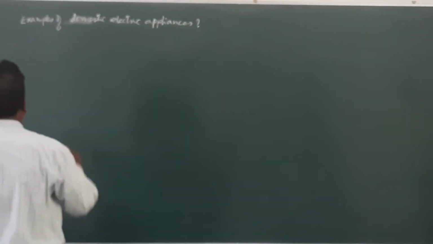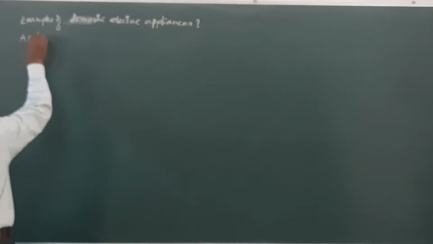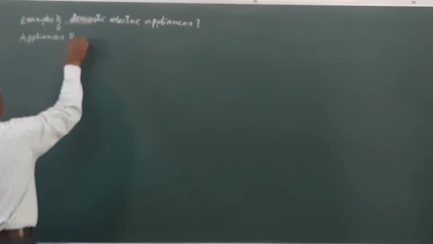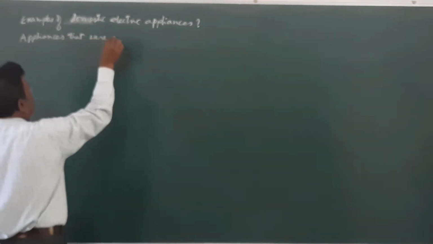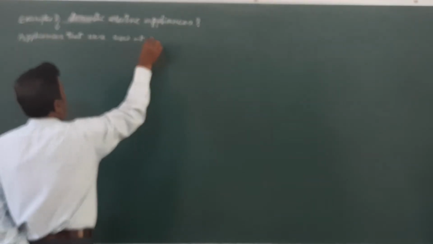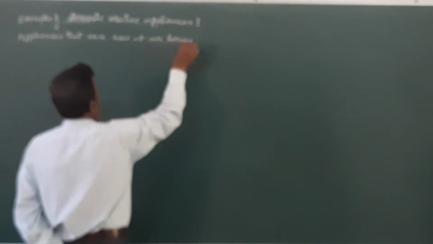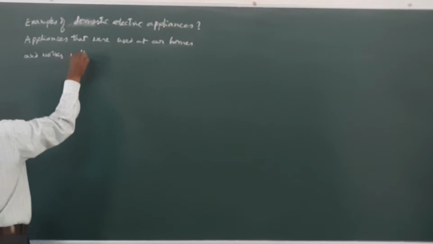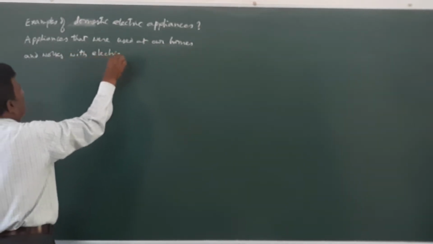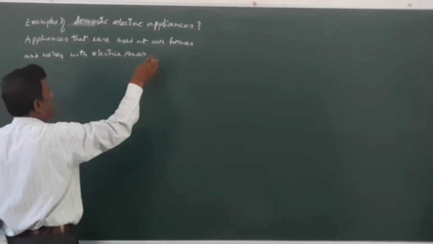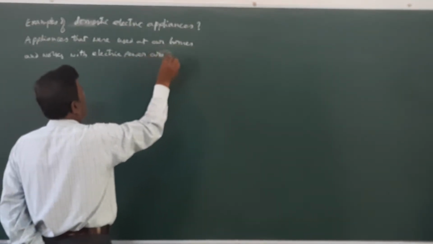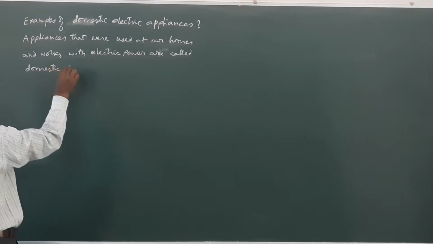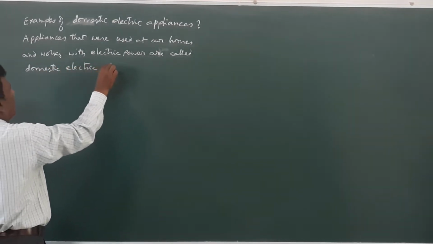So, the appliances that are used at our homes and work with electric power are called domestic electric appliances.